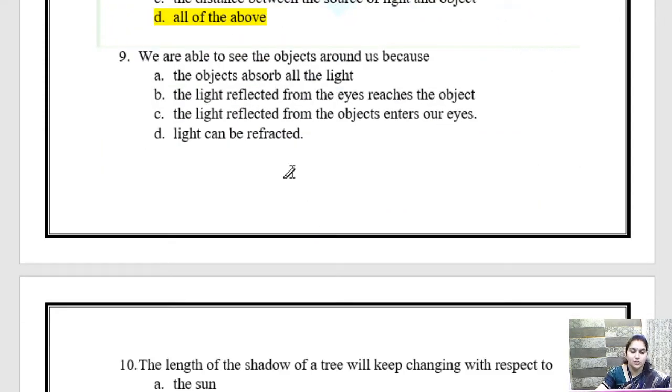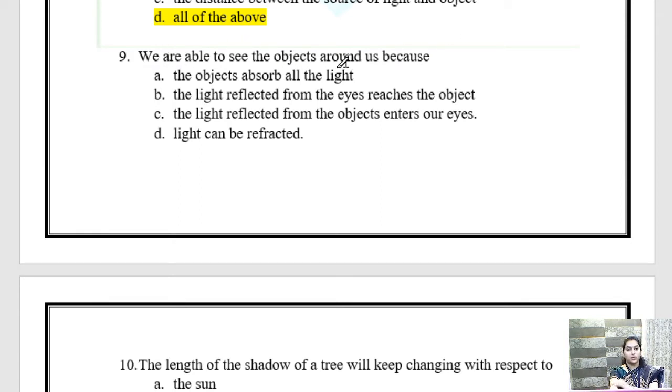Now next we have question number 9. We are able to see the objects around us because. If an object is kept near us, how are we able to see it? Why are we able to see the object?